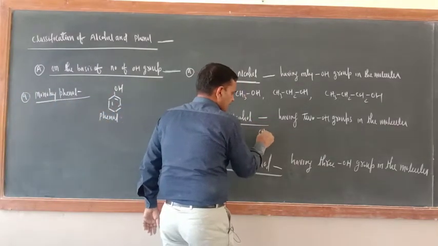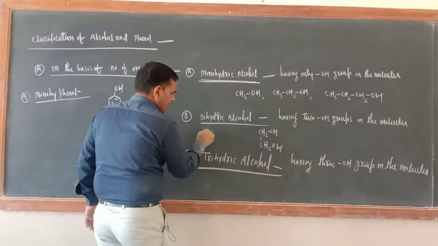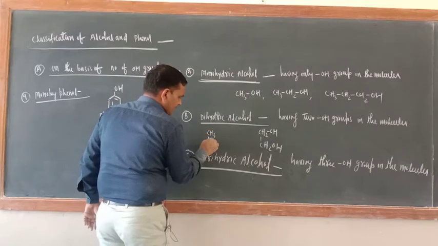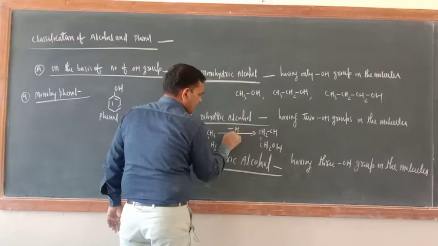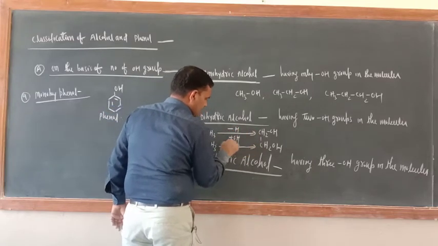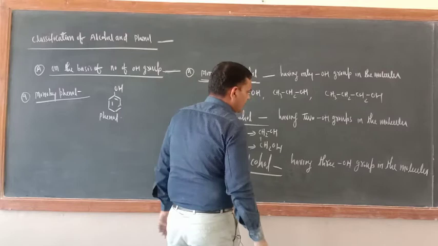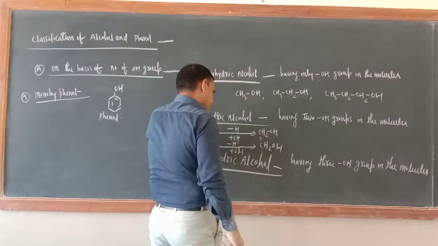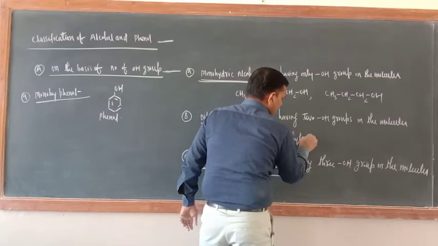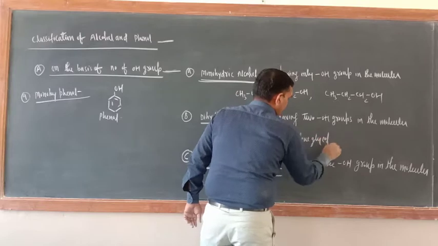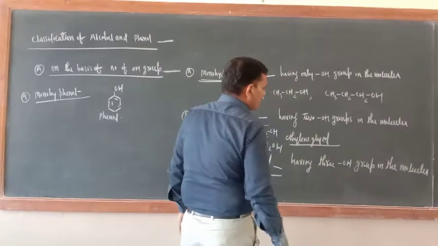Just see. CH2OH. It is very simple. CH3. What is this one? Ethane or not? Just you replace one H and put here OH. Here also minus H plus OH. So what is this one? Ethane 1,2-diol. This is ethylene glycol.